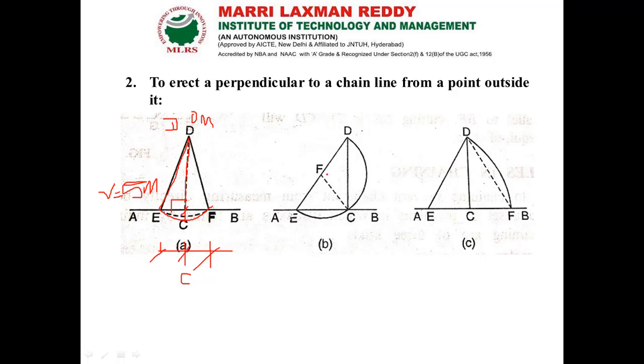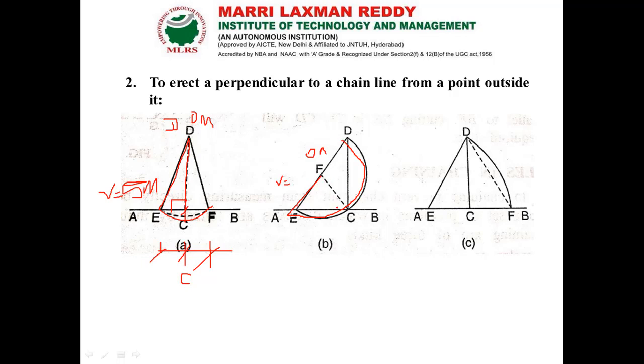And next, in a similar way, whatever we have discussed earlier, the same way. So from F, at 0 meter, draw an arc; this is the radius. I am going to take some distance, either 1 meter or 2 meter, like that, and draw an arc.